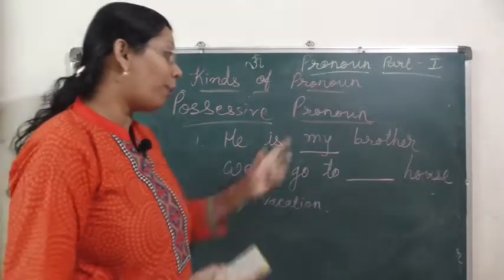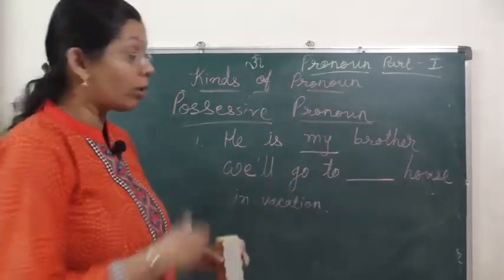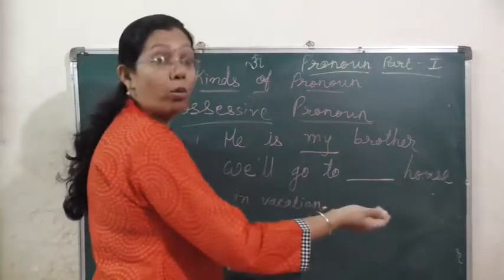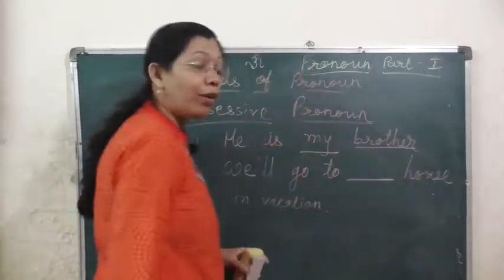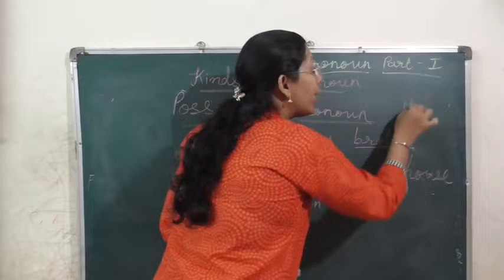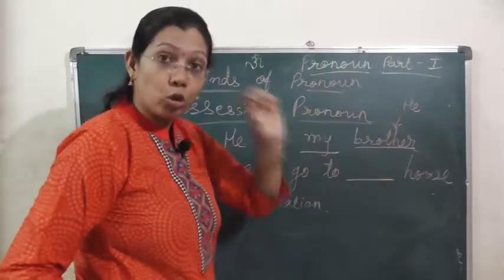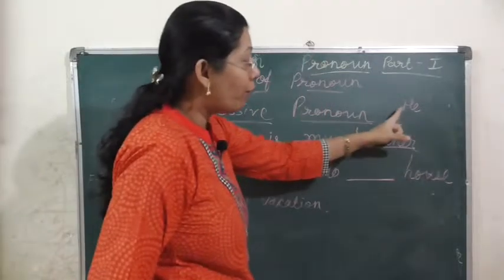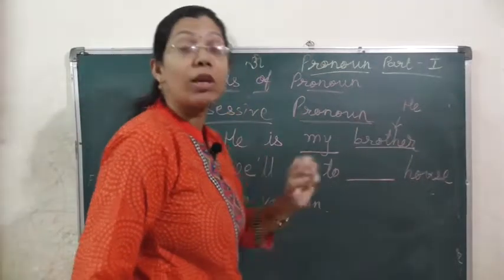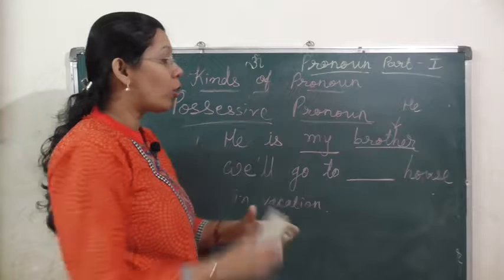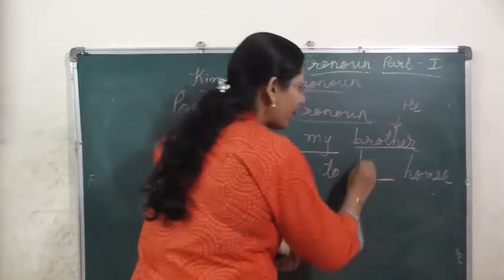"We will go to blank house in vacation." Whose house? Brother's house. Here for brother we use the pronoun he, and in order to show the relation of he with house, we will use the possessive pronoun of he, his.